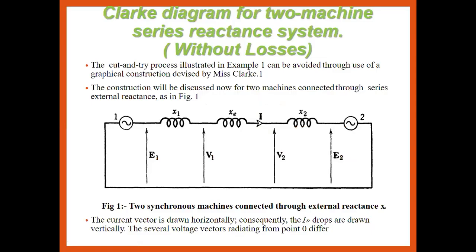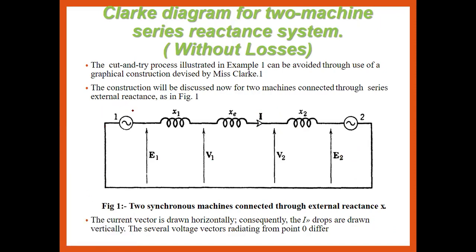Whenever we have to discuss the two machine system without losses, we just discuss a simple diagram: two synchronous machines connected through the external reactance, that is XE. The resistance is neglected in this, means the losses are not there.